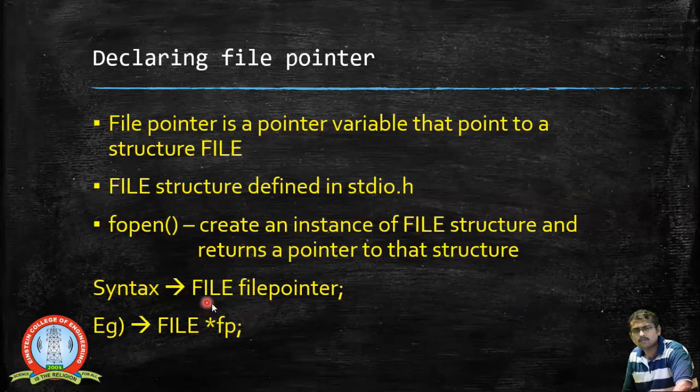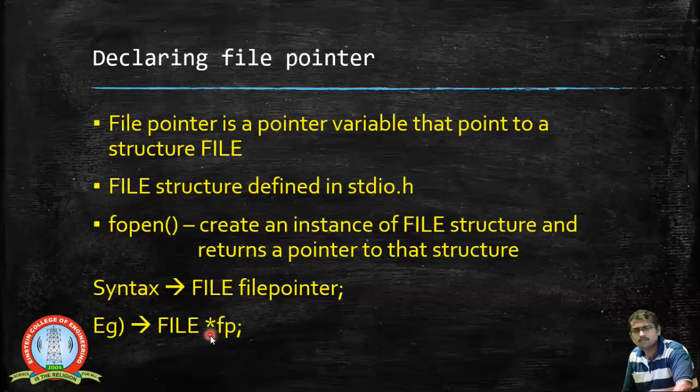See, this is the structure name, FILE, an inbuilt structure, and we have a variable created for the structure. I'm creating a variable called file pointer. This is the normal syntax. As an example given below, this is the file structure name and this is the structure variable.